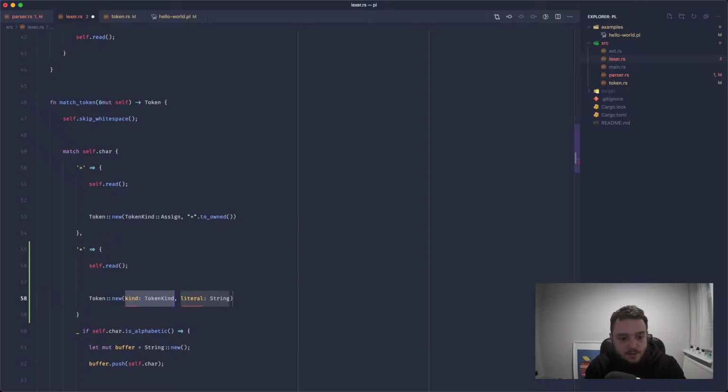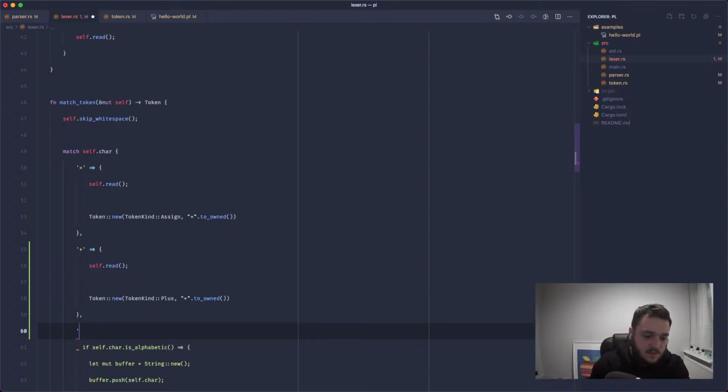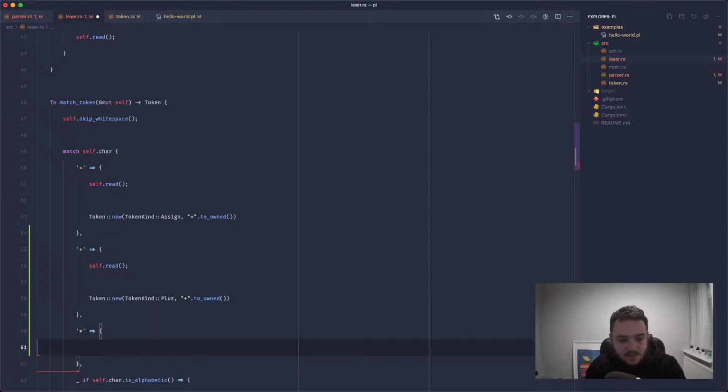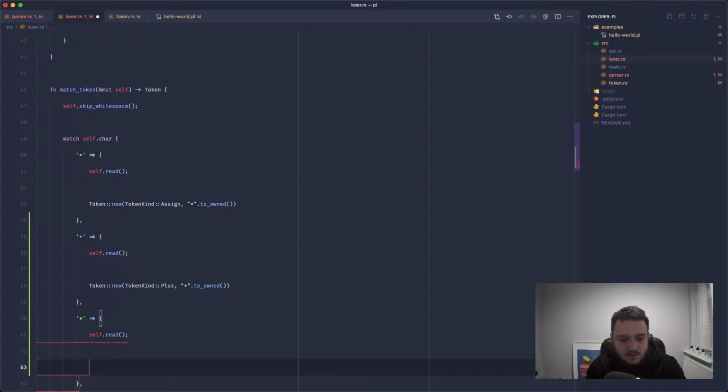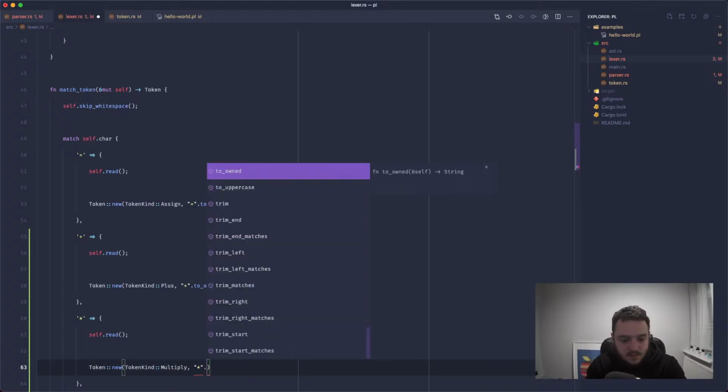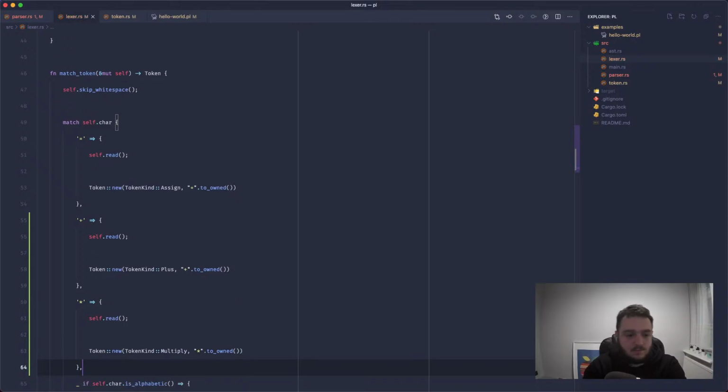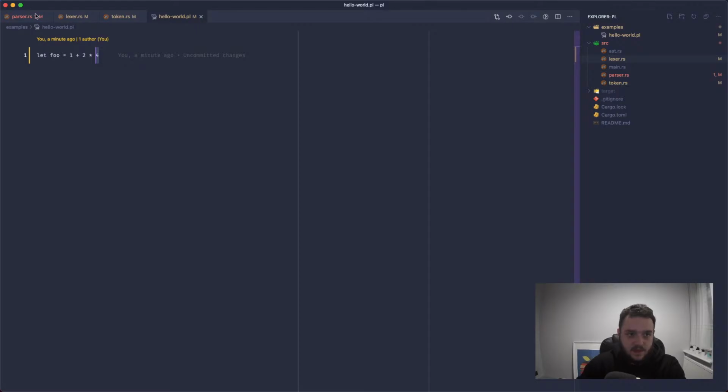and we'll create a new token with the kind of plus, and the literal can just be plus to owned. And similar to the plus, we can have the asterisk, or we're calling it multiply in this case. Token kind multiply, and the literal is going to be the asterisk to owned. Perfect. So now we're parsing out these tokens, which is great. These will already be handled because they're numbers.